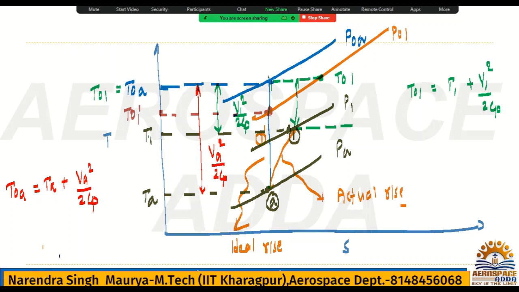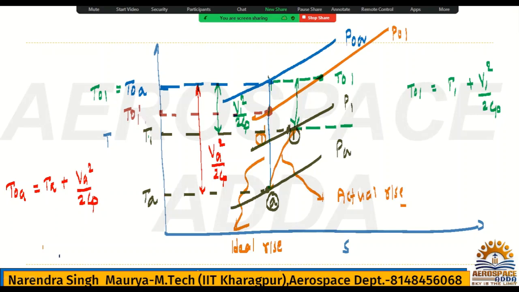Why is it dash? Because it's a straight line. Once a straight line comes, it means there is no entropy change. If entropy is not changing, it means it becomes an isentropic process. So if you check this straight line where it is cutting the P01 line, with respect to temperature it will be T01 dash. So T01 dash is what? This one. This is the T1. This is T01 dash. Always remember.